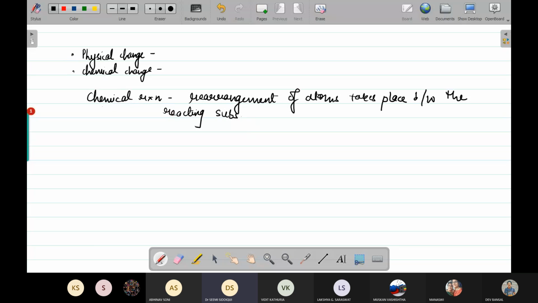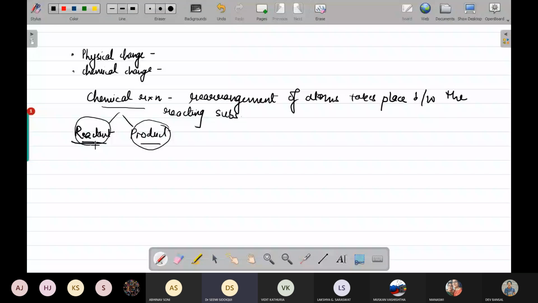Now, on the basis of a chemical reaction, we can say that we have two categories. One category is the reactant, another is the product. So what are these two? Whenever there is a chemical reaction, it results in the formation of a new substance. That new substance formed is called a product, and the substance which has taken part in a chemical reaction is called a reactant.